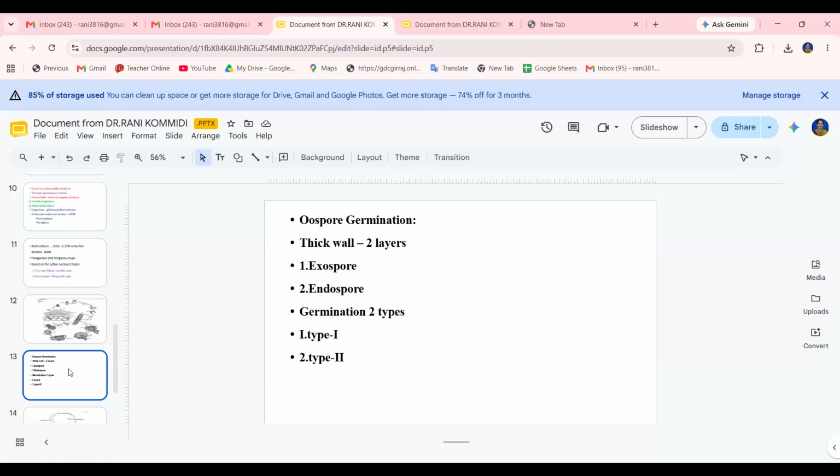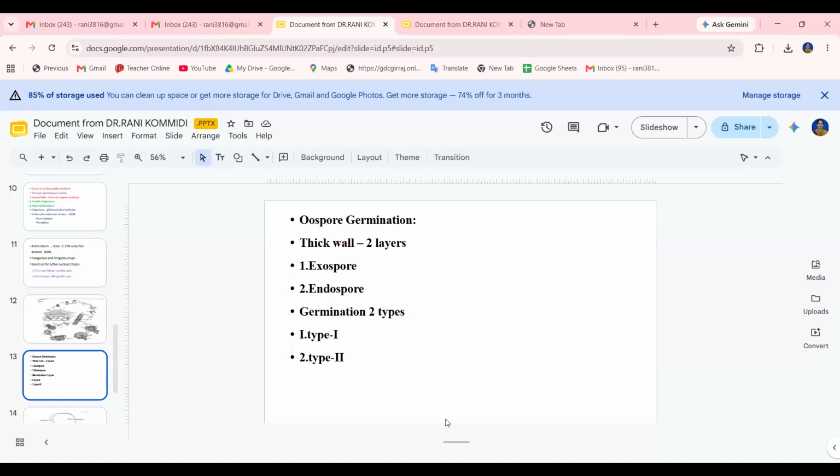The nuclei in the young oogonium undergo many mitotic divisions and form about 100 to 300 nuclei. So many divisions occur during the development of the oogonium. The cytoplasm of the young oogonium is uniformly vacuolated and the nuclei are evenly distributed.